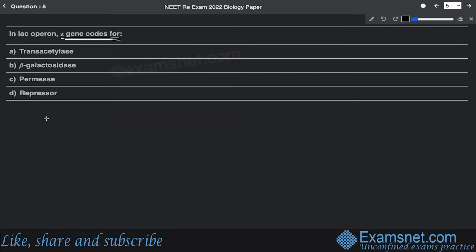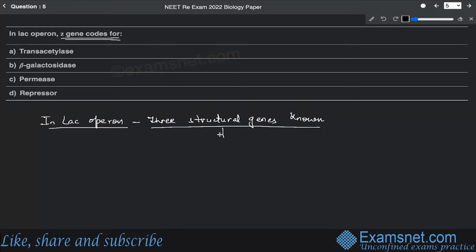In the lac operon, there are 3 structural genes which are prominently known. And those 3 structural genes are Z, Y, and A.